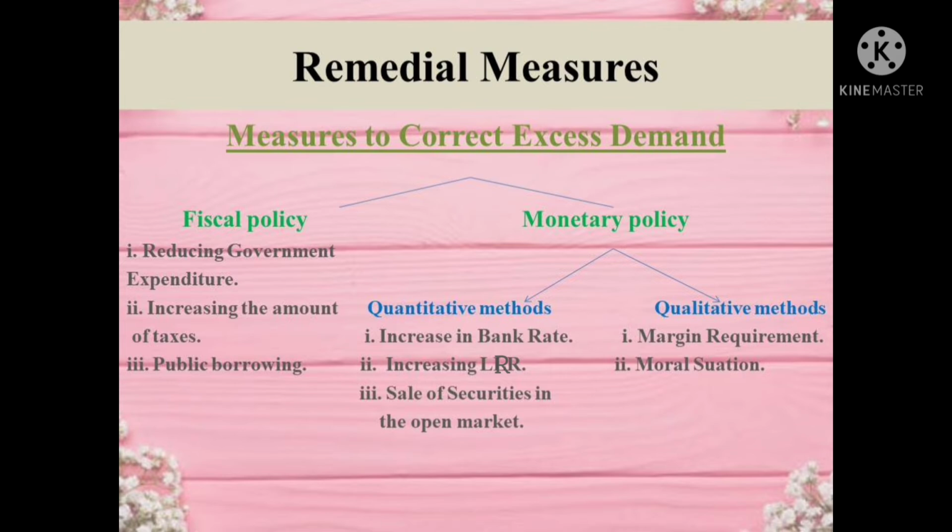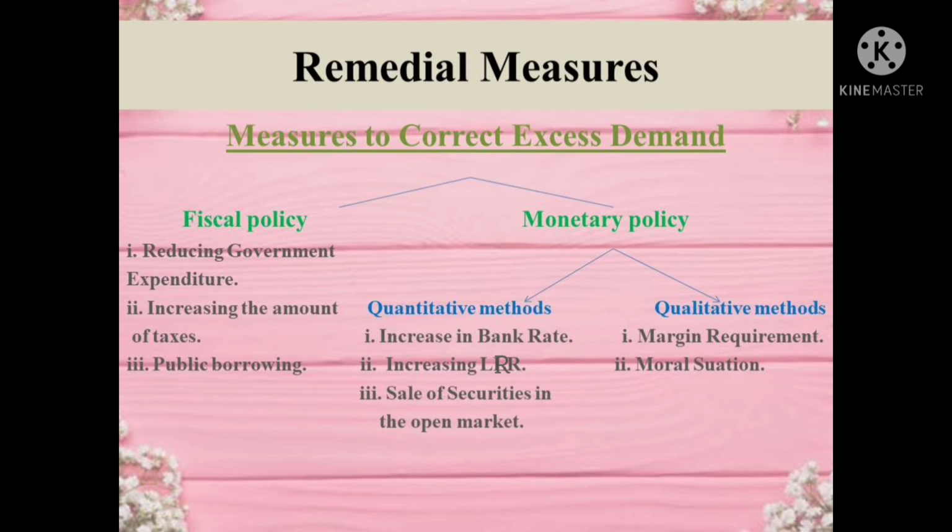Next, measures to correct excess demand. So there are two policies, and they are fiscal policy and monetary policy. And under fiscal policy, it includes reducing government expenditure, increasing the amount of taxes, and public borrowing.